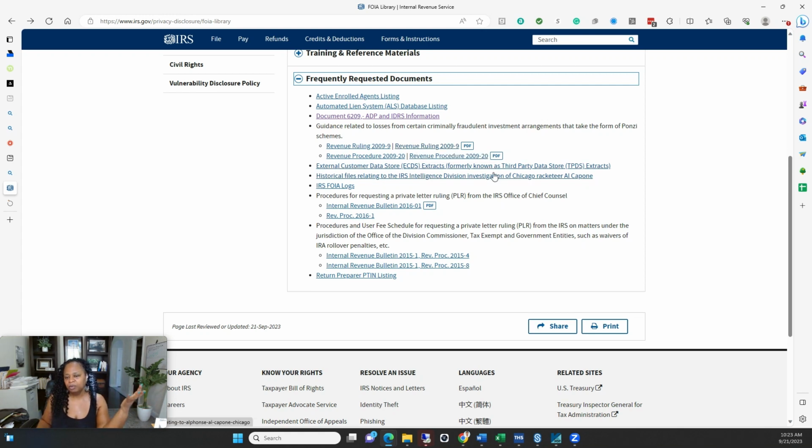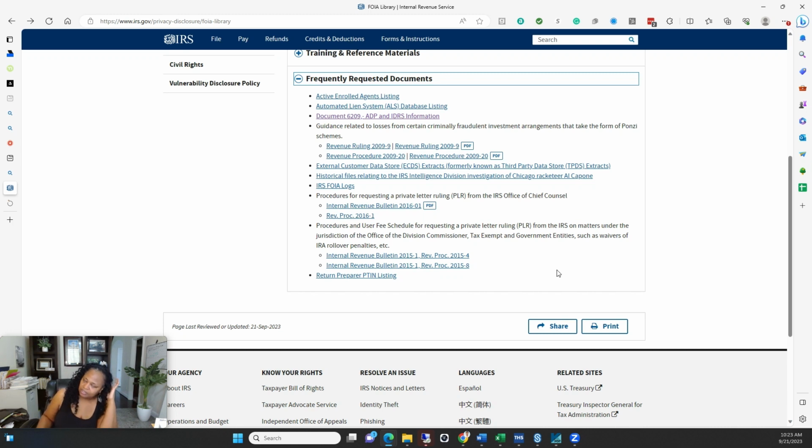Information about summary or account access by third party data store companies, historical files related to IRS Intelligence Division investigations, racketeer, Al Capone, organized crime stuff is there. Freedom of Information logs, which are going to be the list of who's requested different information. Private letter rulings that have been done, and here's information on what and how you can request that information.